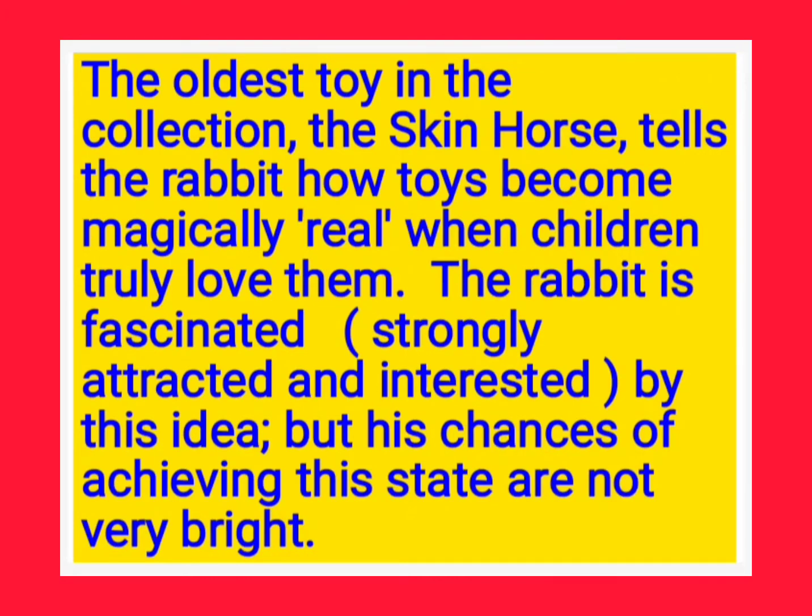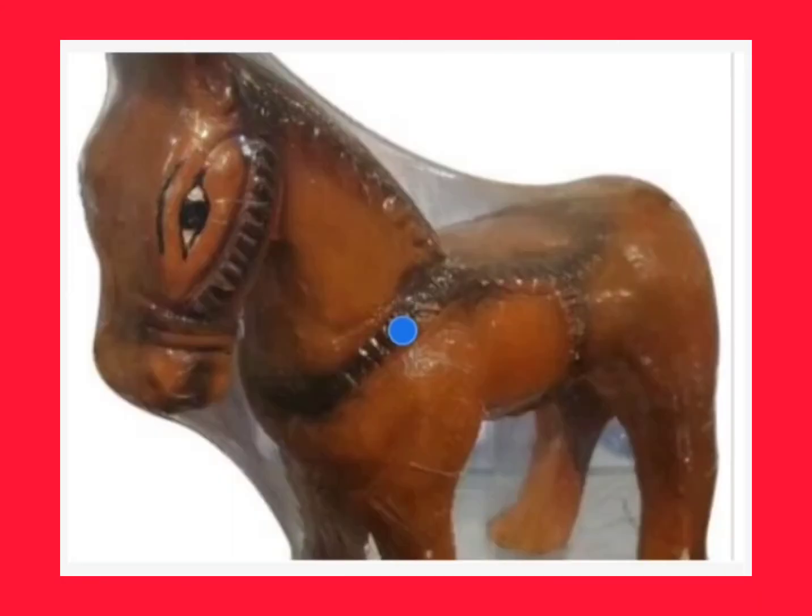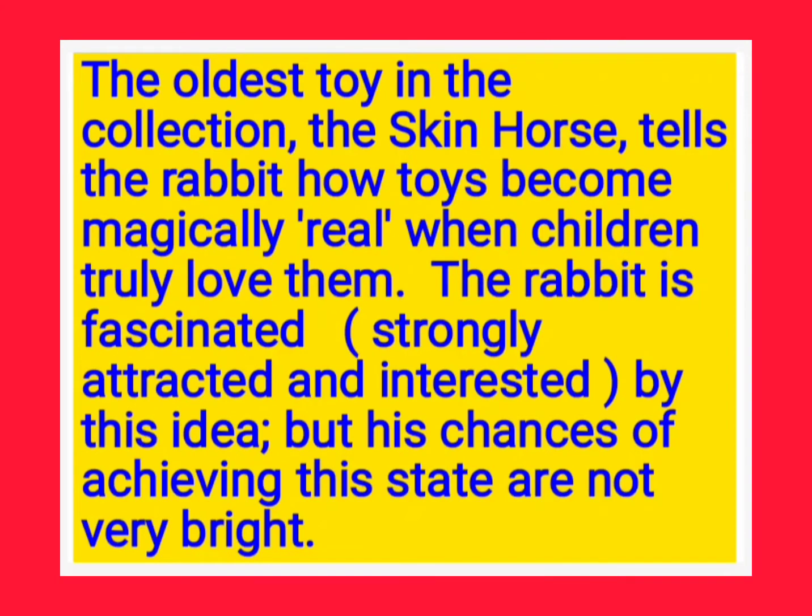So when this toy was kept in the cupboard, he had so many toys there. Among them, in the cupboard, was the oldest toy in the collection, the skin horse. So one toy also there is the skin horse, that is the horse, which was made of china item, that is a clay, a different type of clay. Here see, when this velveteen rabbit was kept in the cupboard, there was also one more old toy, named the skin horse.